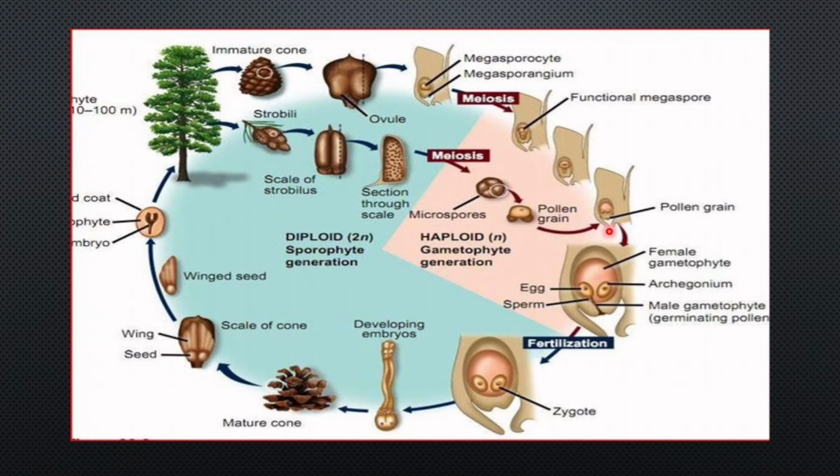The pollen grain then produces the pollen tube and releases its contents, including the male gametes, into the archegonium. Inside the archegonium, the male and female gametes fuse, or undergo fertilization, to form the zygote. The zygote then develops into an embryo. As the zygote develops into an embryo, the ovule develops into a seed.